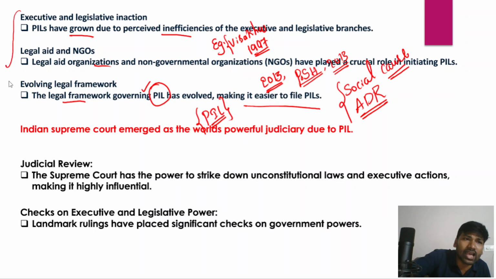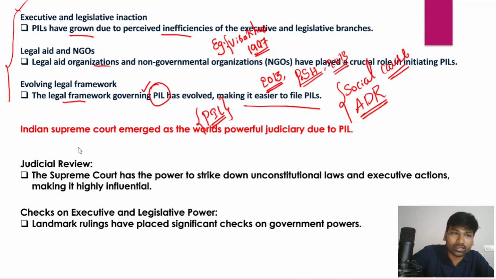So all these factors have increased the public interest litigations in the Indian judiciary, and because of the increased number of public interest litigations, and particularly because of the executive and legislative inaction, the Supreme Court has become a powerful court in the world. In fact, the Supreme Court is known as one of the most powerful courts in the world. So we'll discuss that as well, right? Yes. So how the Indian Supreme Court has emerged as a powerful judiciary, particularly because of public interest litigations.